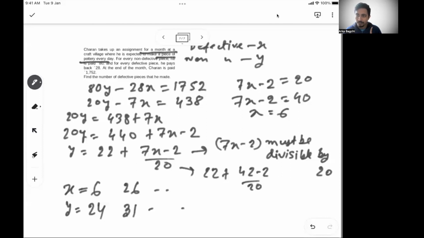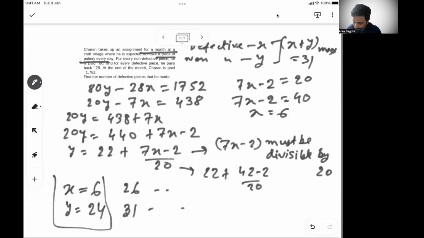So x plus y is at most 31. This is the main catch. The maximum is 31, so this has to be the solution. It cannot have any other solution, because the further you go, the sum will increase beyond 31. So the number of defective pieces is x, which is 6.